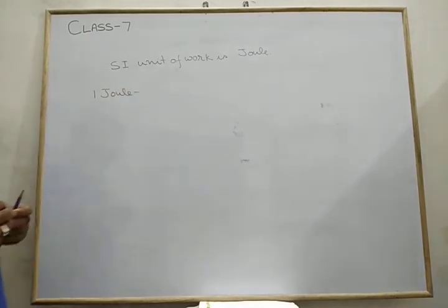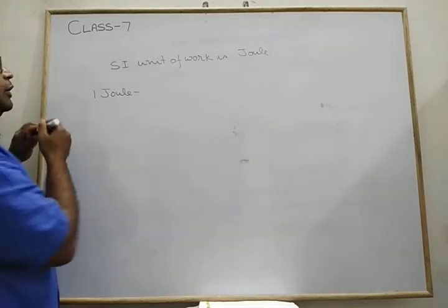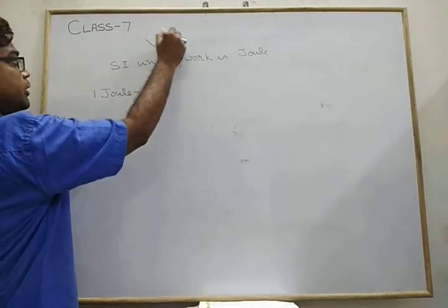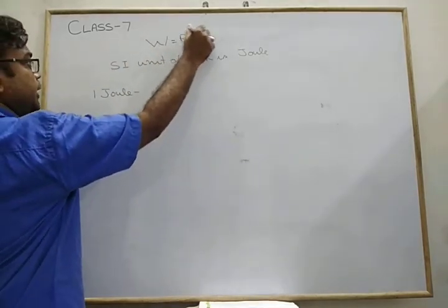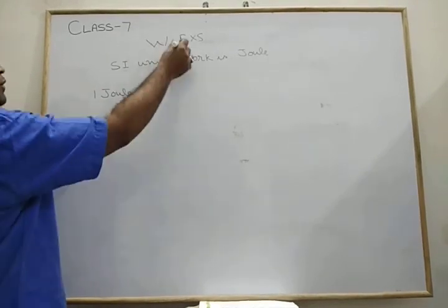So define 1 joule means what? As we know, in work done we have W equals F into S. From this we find what is joule.